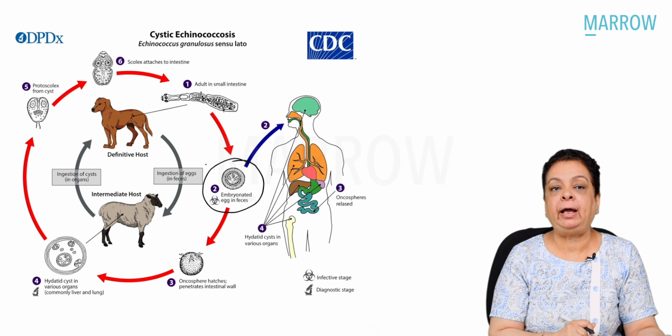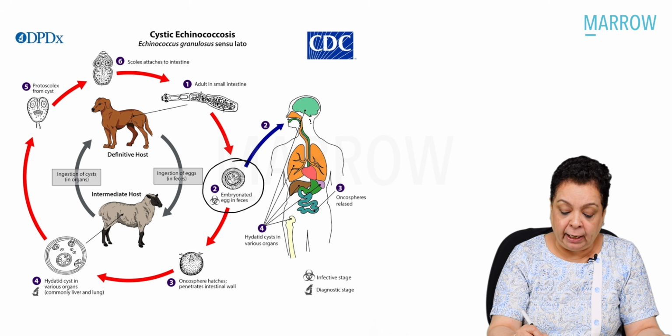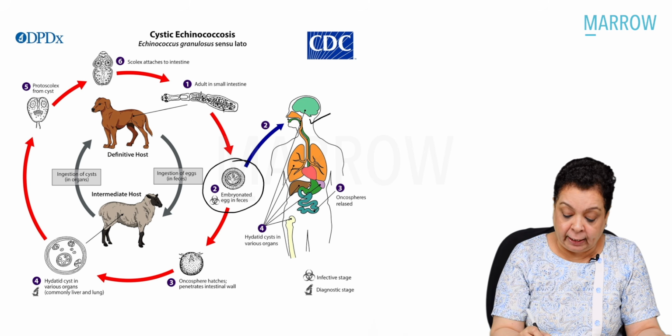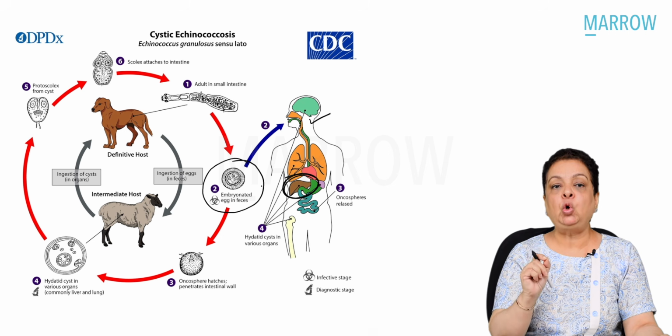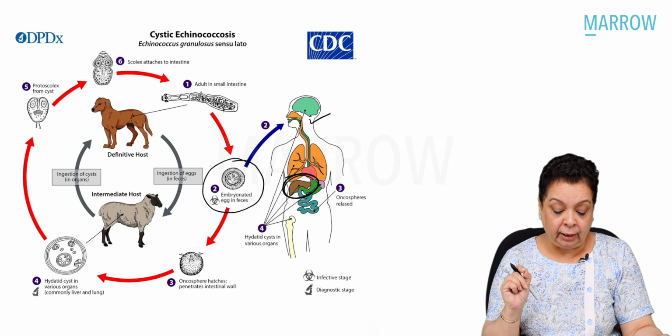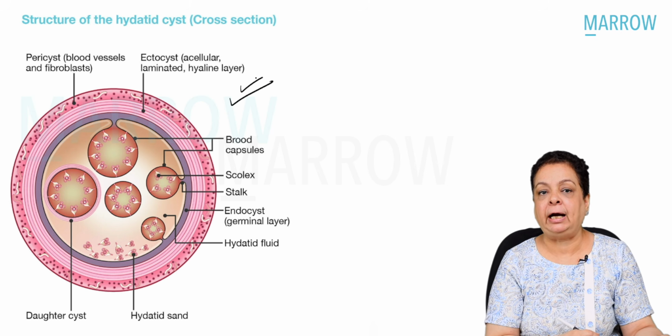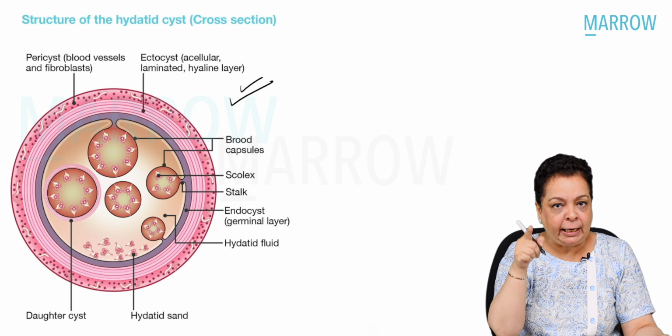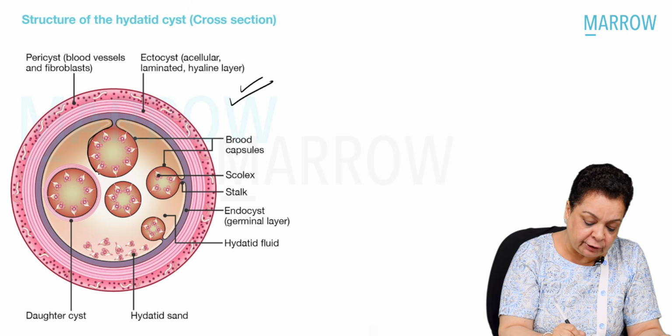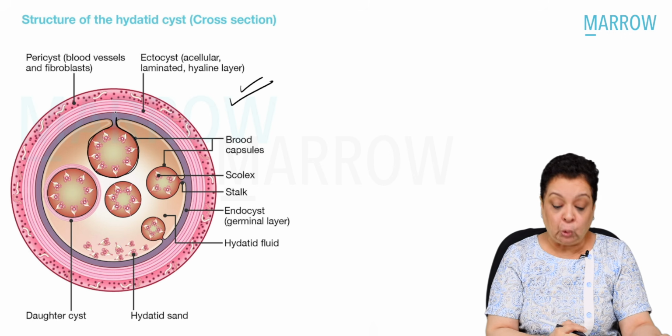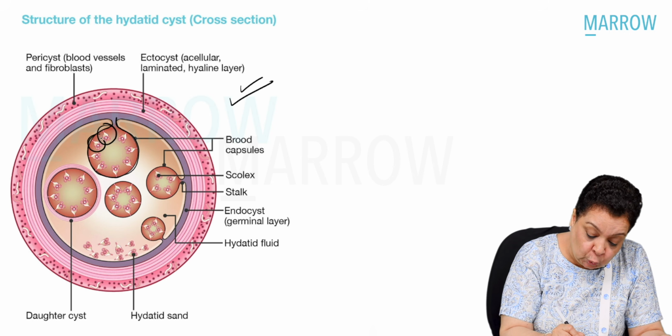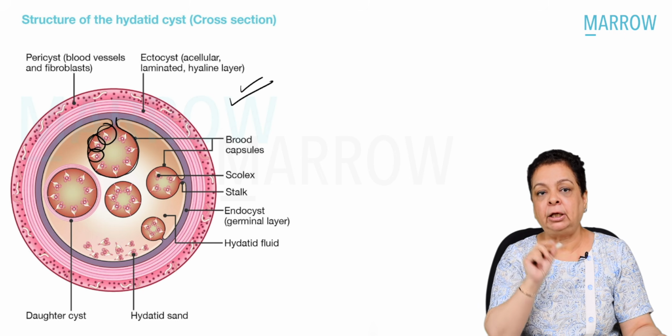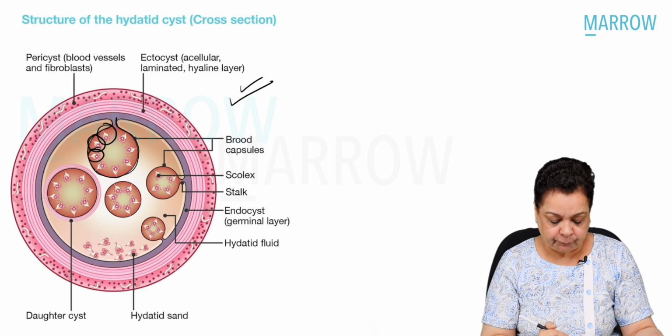Upon accidental ingestion by humans of eggs passed out in dog feces, the oncosphere is released, it penetrates the GI mucosa and forms the hydatid cyst, most often in the liver. And this is the morphology of the hydatid cyst. There is a pericyst, an ectocyst and an endocyst, and from the endocyst, which is the germinal layer, we are seeing these brood capsules which have these scolices, and that was what was shown in the image. The scolex, that is the head with rostellum and hooklets.